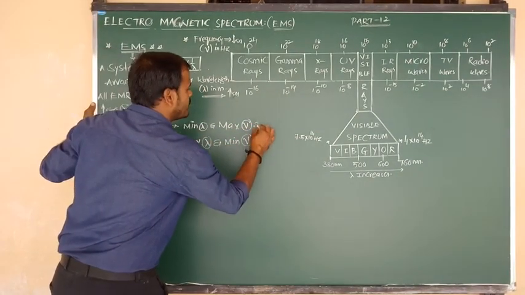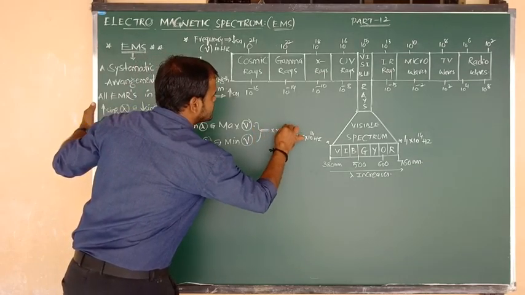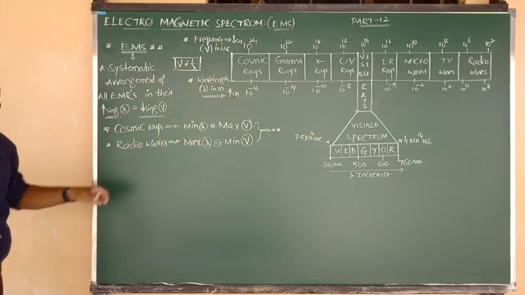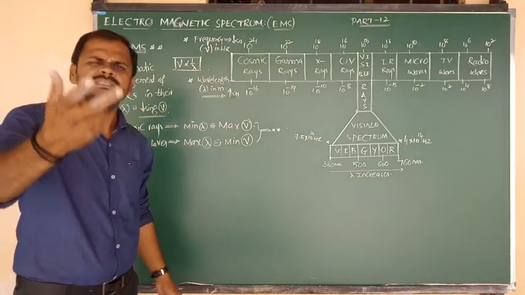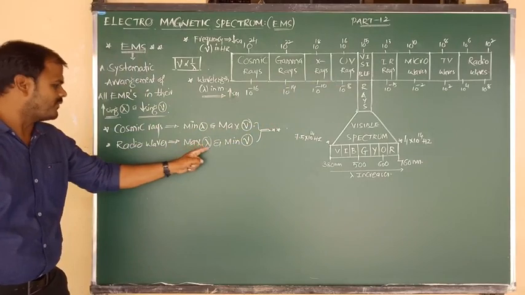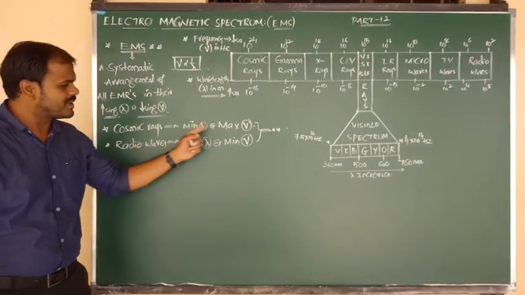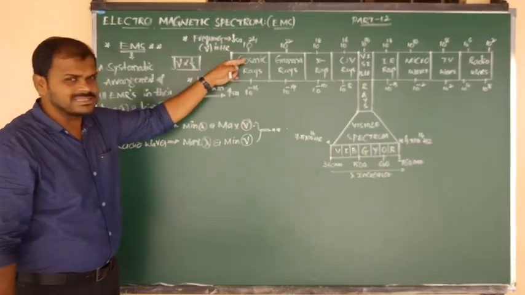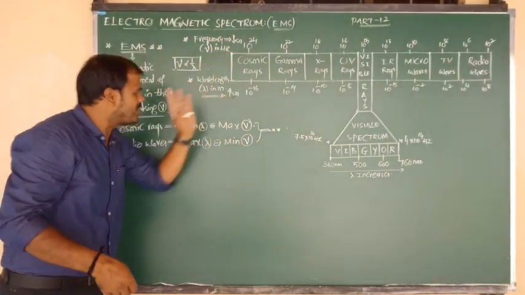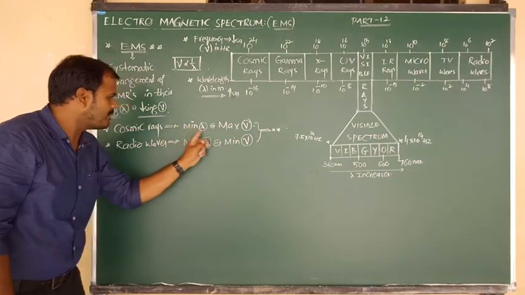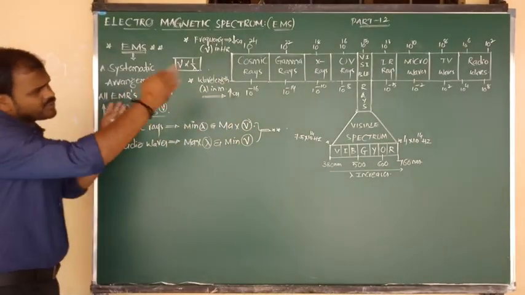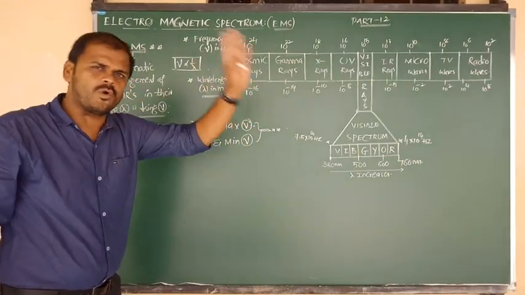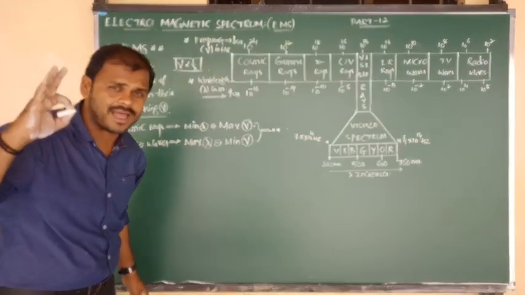All of you, my dear students, try to remember both the parts. This information is very, very important. Electromagnetic radiation with maximum wavelength is radio, and maximum wavelength means minimum frequency. But cosmic ray contains maximum frequency and minimum wavelength. So not only the first one and last one, they can ask you in the form of multiple questions for any EMR. So be ready to say the answer.